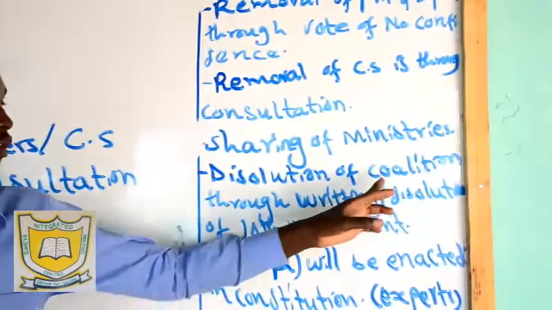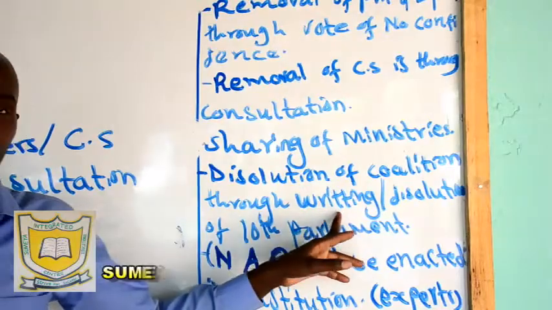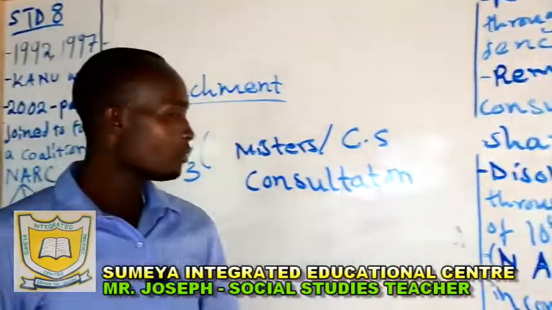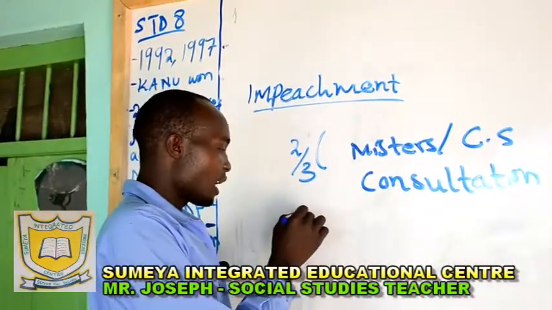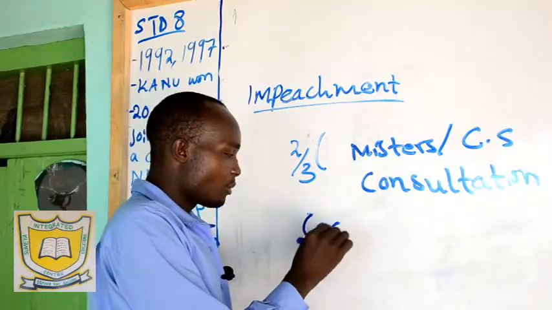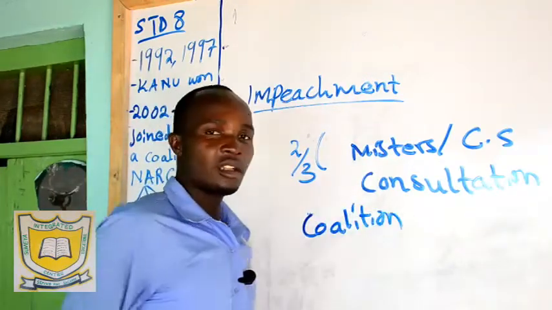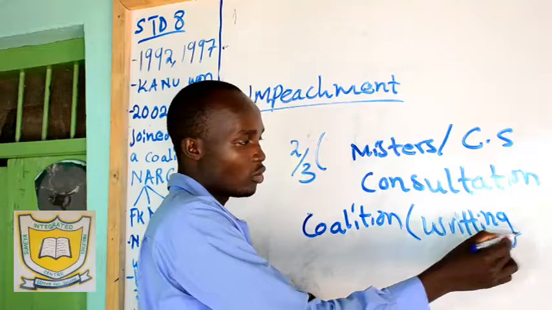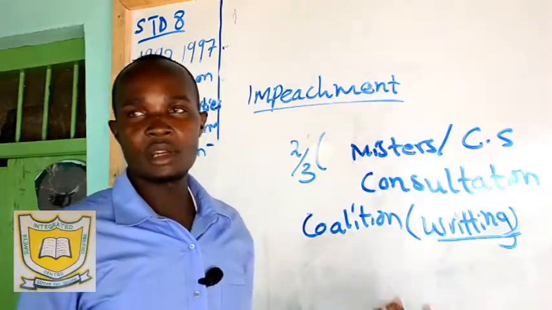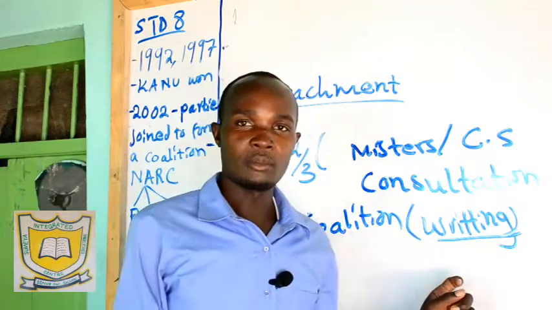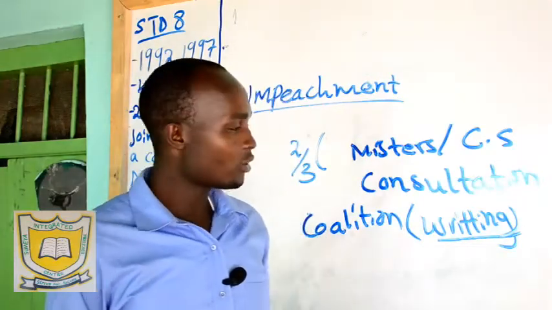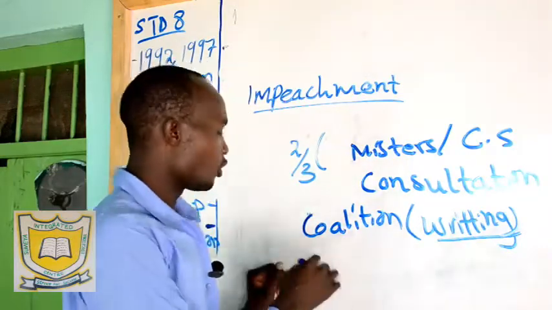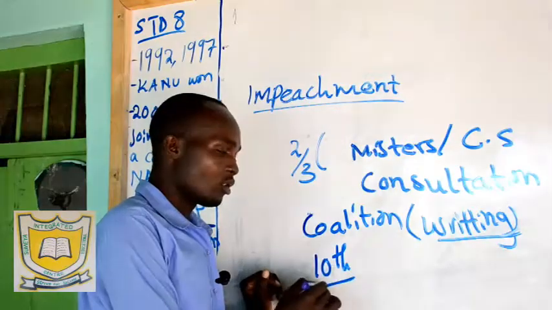Then the dissolution of the coalition was through writing or through the dissolution of the 10th parliament. I think this was the 10th parliament by then. So for a coalition to come to an end, or to dissolve it, it was through what we call writing. One member who wanted to move away from the coalition, especially the prime minister or the deputy, was to write to the president stating the reasons why he wants to move out, and he can go according to the constitution. Then number two was through the end of the 10th parliament, or its dissolution.